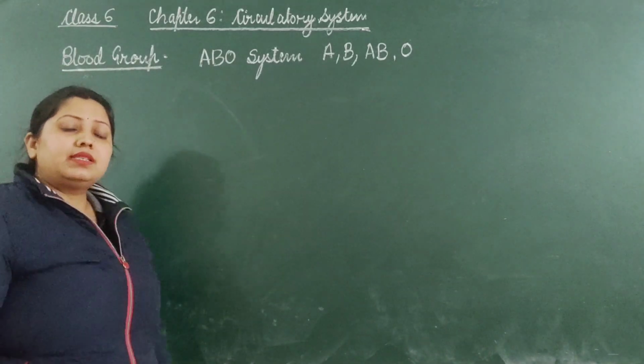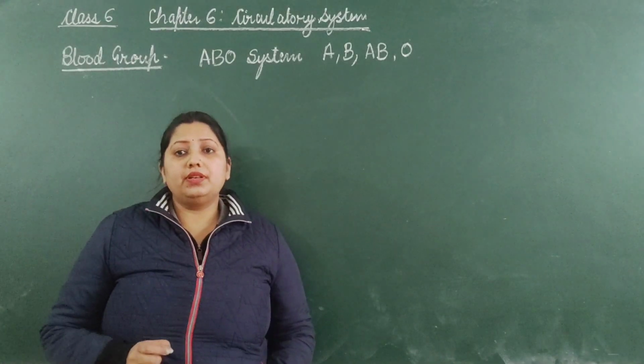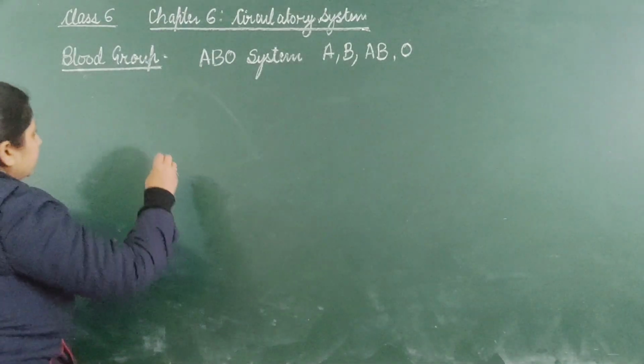So let us talk about the discoverer of this blood group.